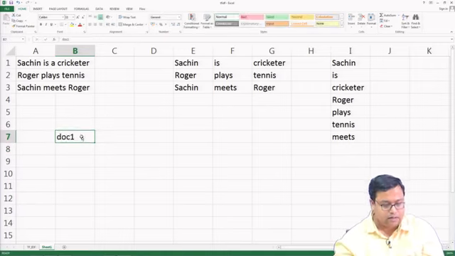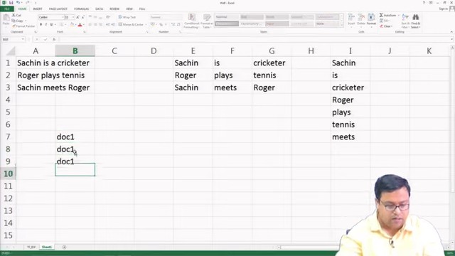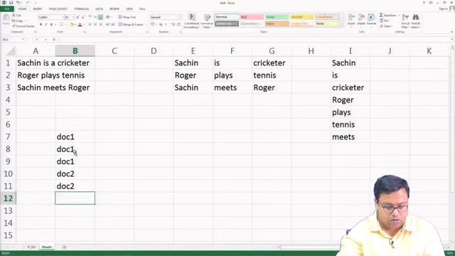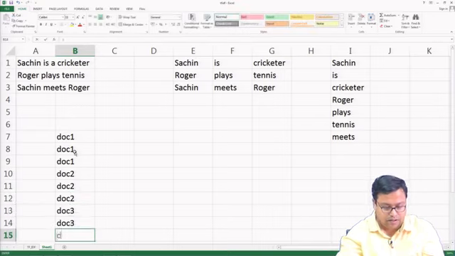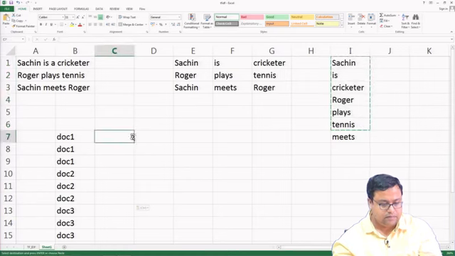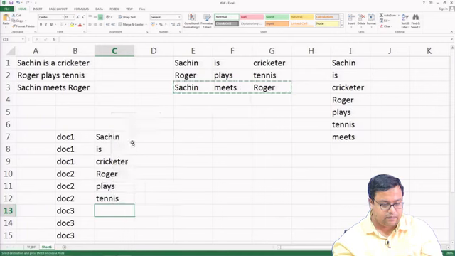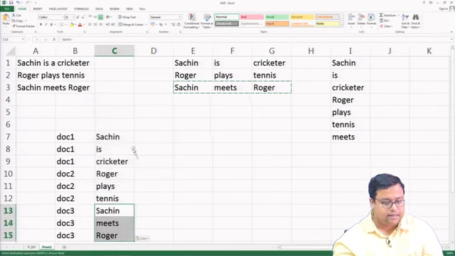Document 1 has 3 words, document 1, document 1, document 1, then doc 2, doc 2, doc 2, and then doc 3, doc 3, doc 3. If I have these things, these are my word list, these are my document list, this is my word list.